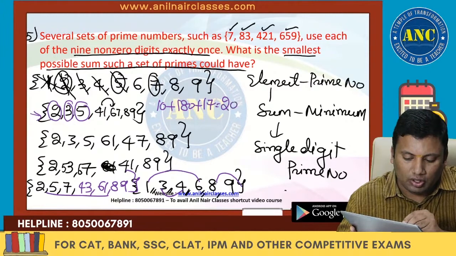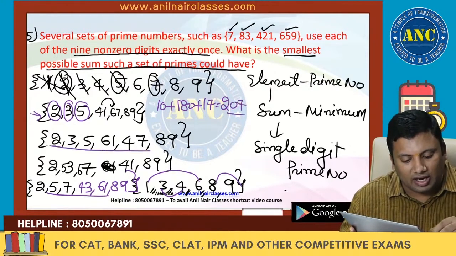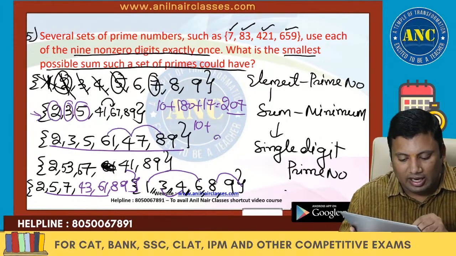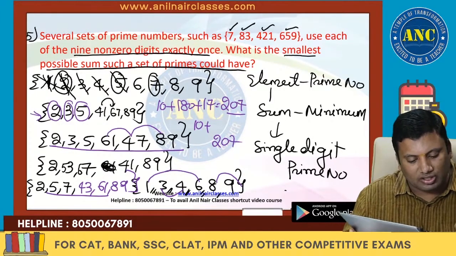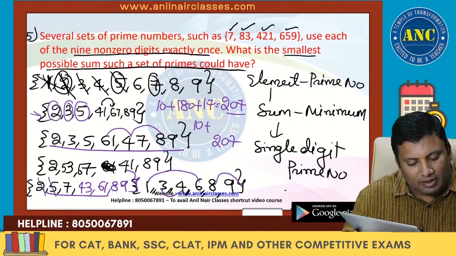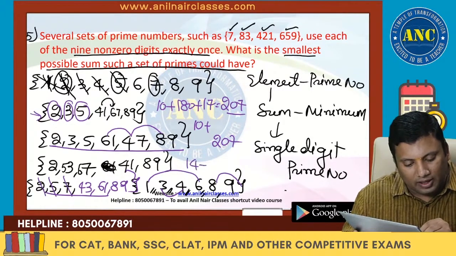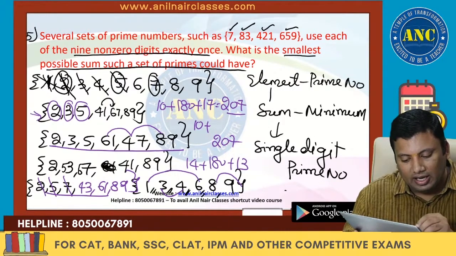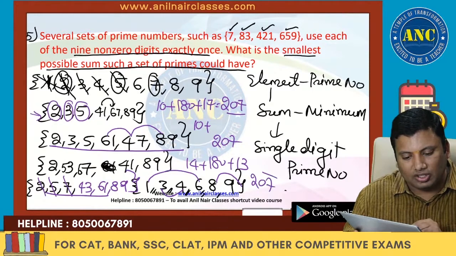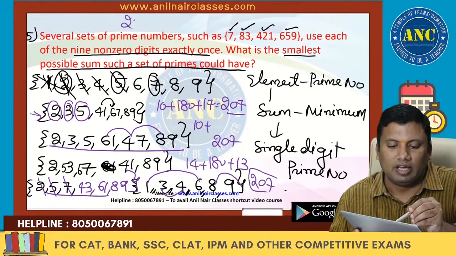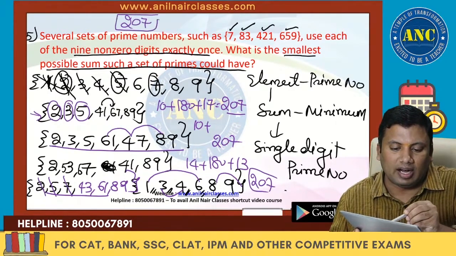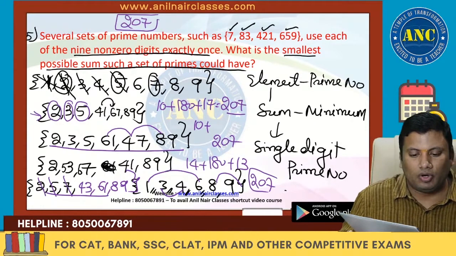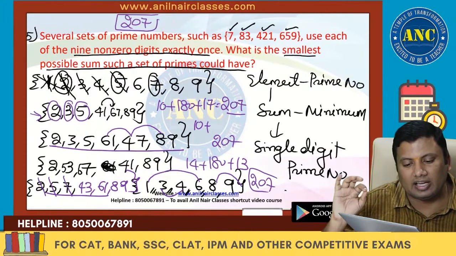This is 207. Let us check this value. These are nothing but 10, these are nothing but 100, 180. Again it is coming out to be 207. If I take this one, 7 plus 7, 14, 14 plus 180 plus 13, again nothing but 207. So the answer, the smallest sum of such a set of primes, is nothing but 207. I hope the idea is clear.